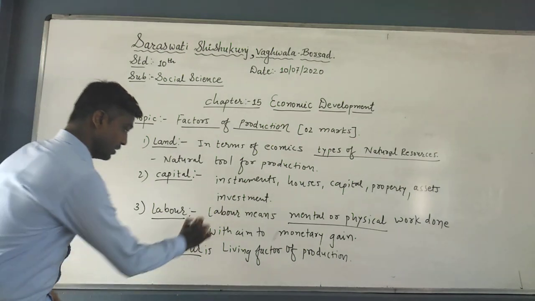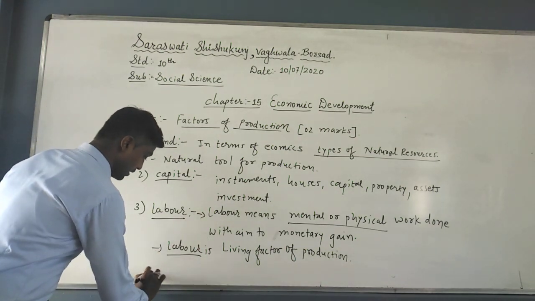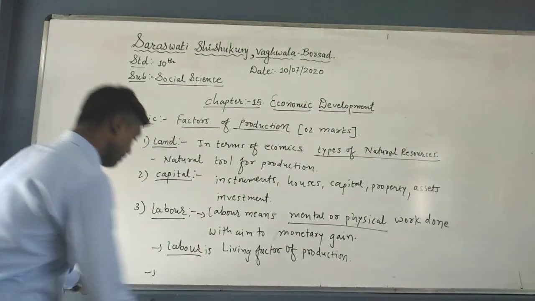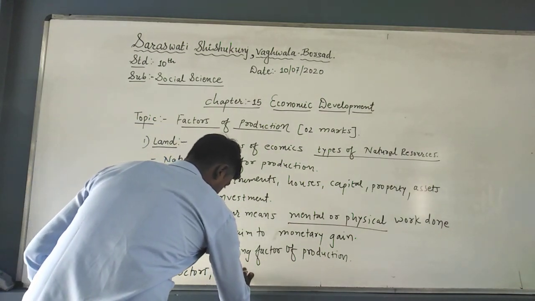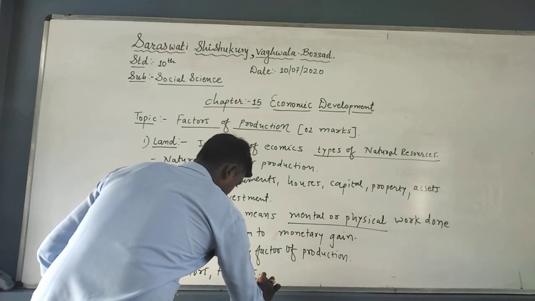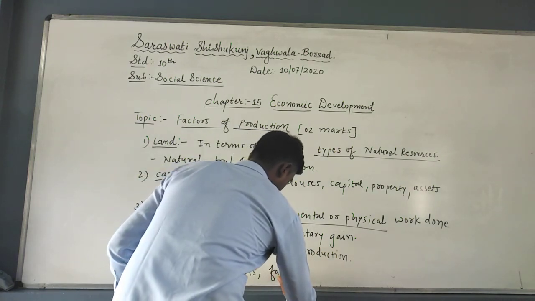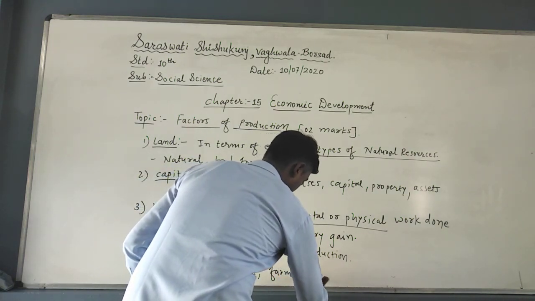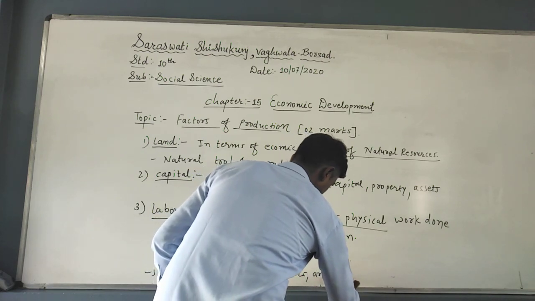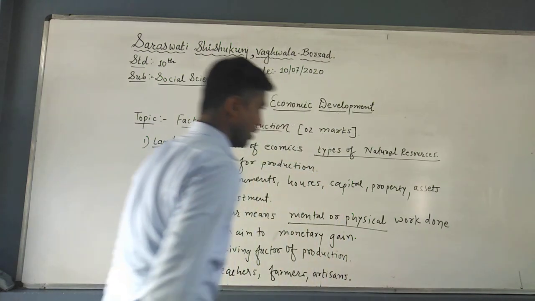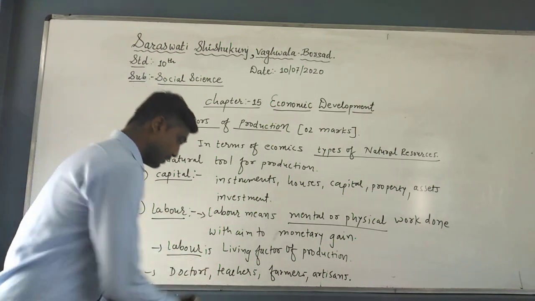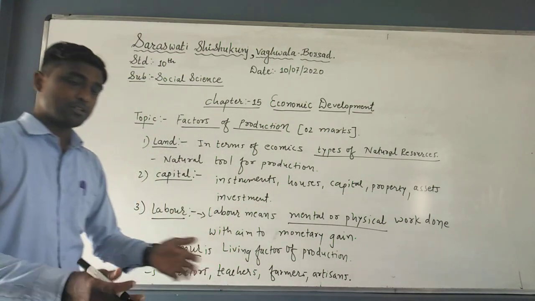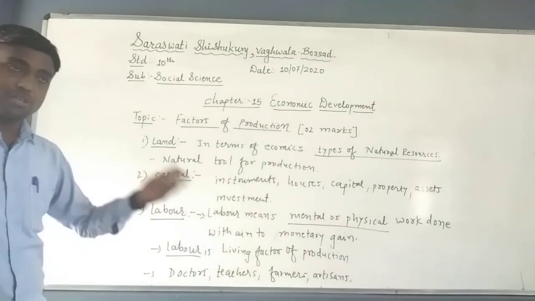This is the first point, second point and third point. We write the example. For example, doctors, teachers, farmers, artisans. These all are called labor. Why? Because due to their work they get money. It means they do production, and due to production they are getting money.